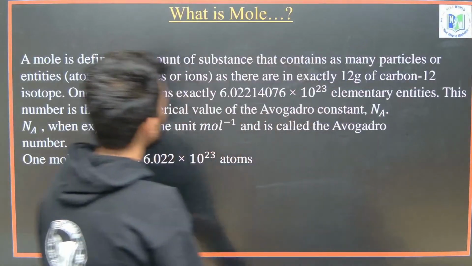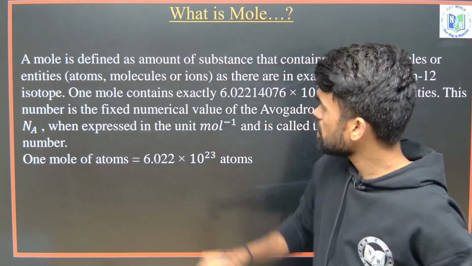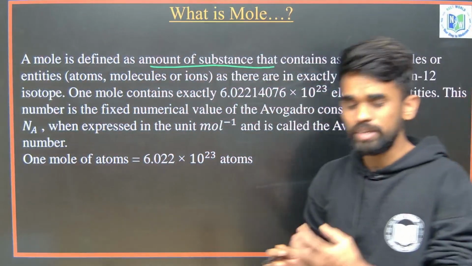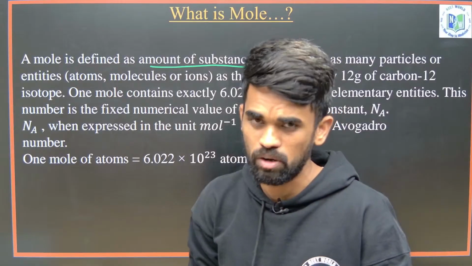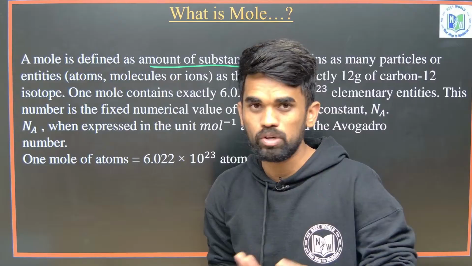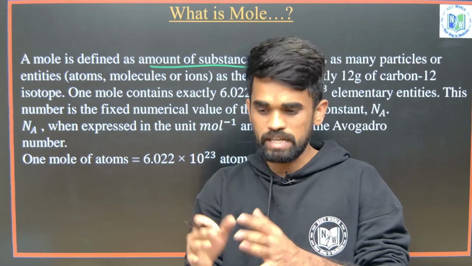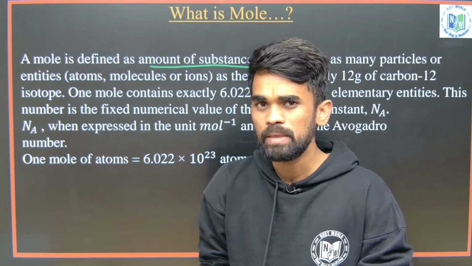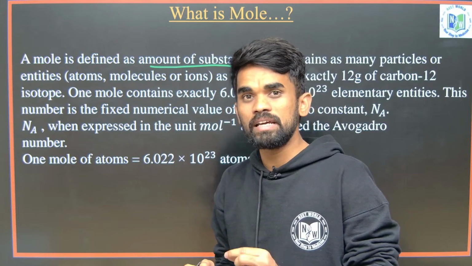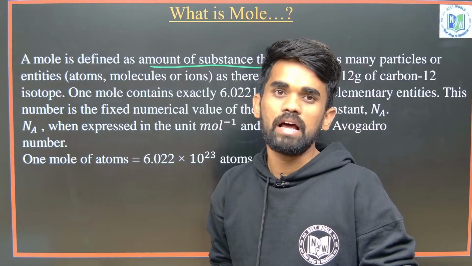So what exactly is a mole? A mole is defined as an amount of substance. To express how much amount of substance we have, we use something like grams, that is, we give the amount with respect to its mass. Generally we use that in our daily life, and in chemistry also, but in chemistry we deal with very minute particles that can't even be seen with our eyes.